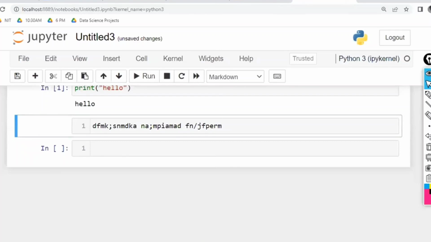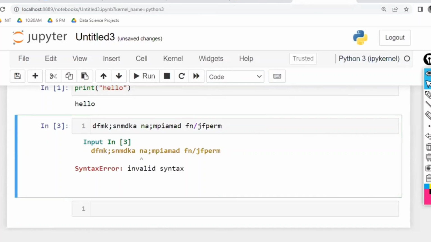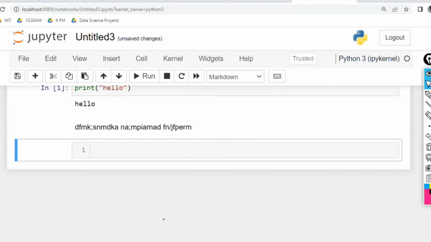If, for example, this is in the code format and you execute it, it is going to throw an error, because it is considered as Python code. It should not be considered as Python code. You have to select Markdown and execute. That particular cell, you select as Markdown and execute that cell. So it will be considered like this.